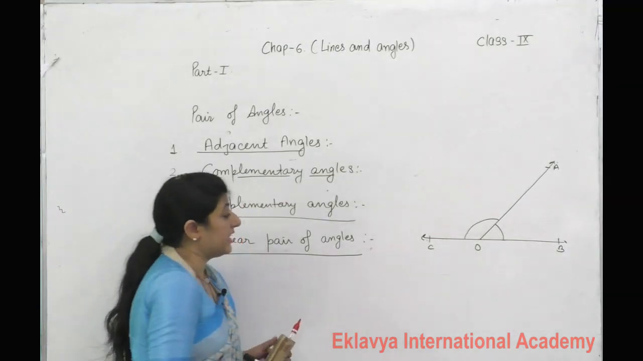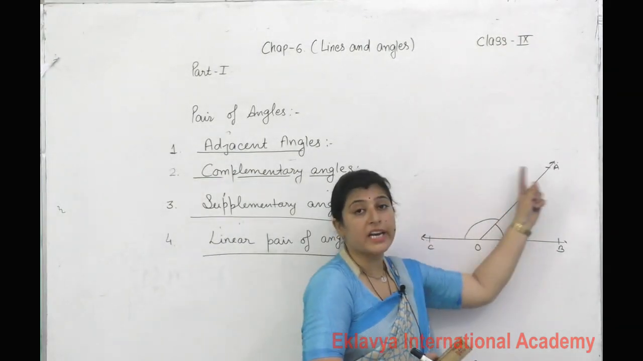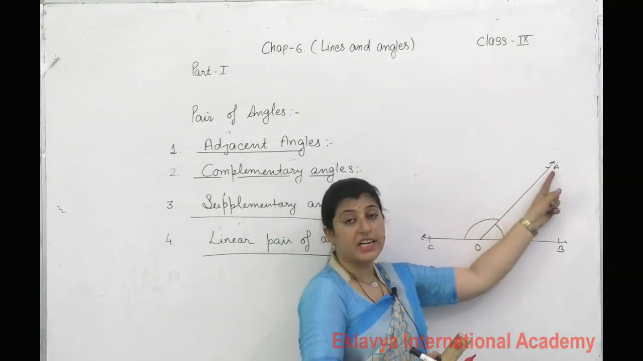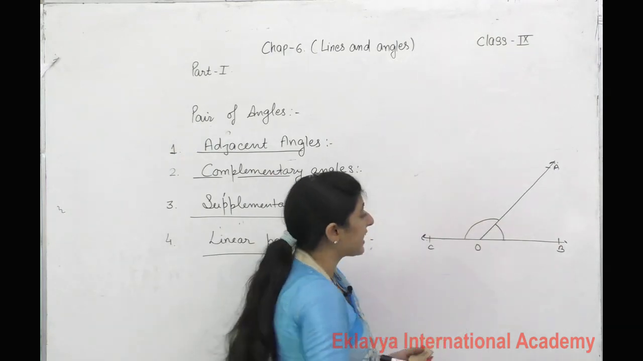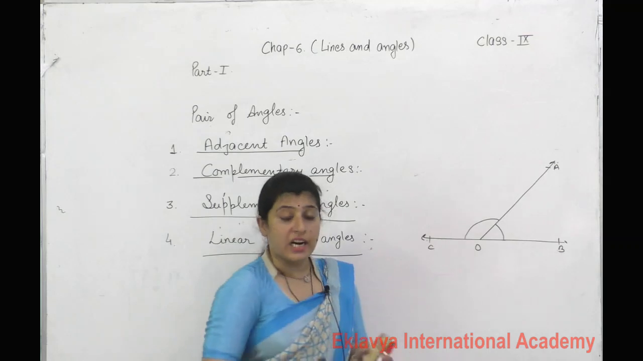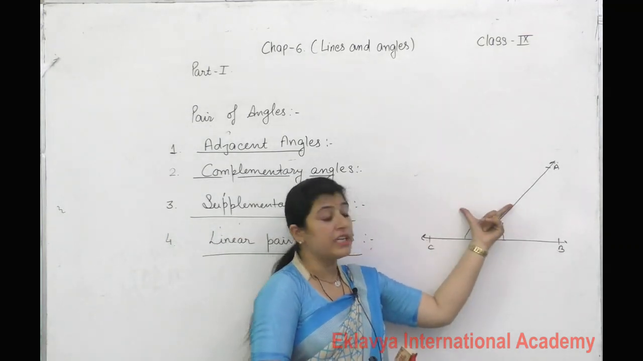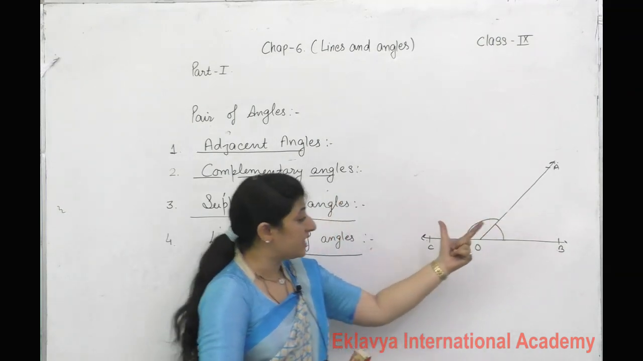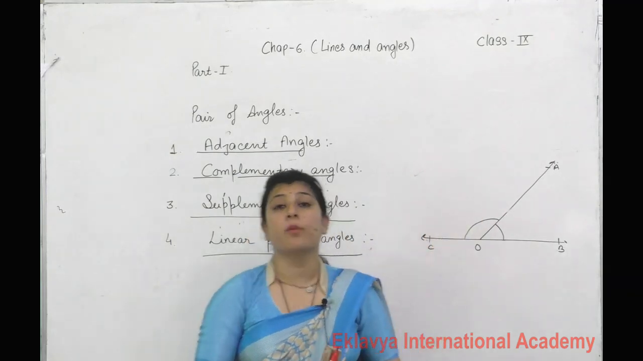What is the linear pair of angles? If a ray stands on a line, किसी भी लाइन पे अगर कोई एक रे स्टैंड कर रही है, then the sum of adjacent angles, two adjacent angles, yes, BOA and AOC are adjacent angles, then the sum of adjacent angles should be equal to 180 degrees. This is also called the linear pair axiom.